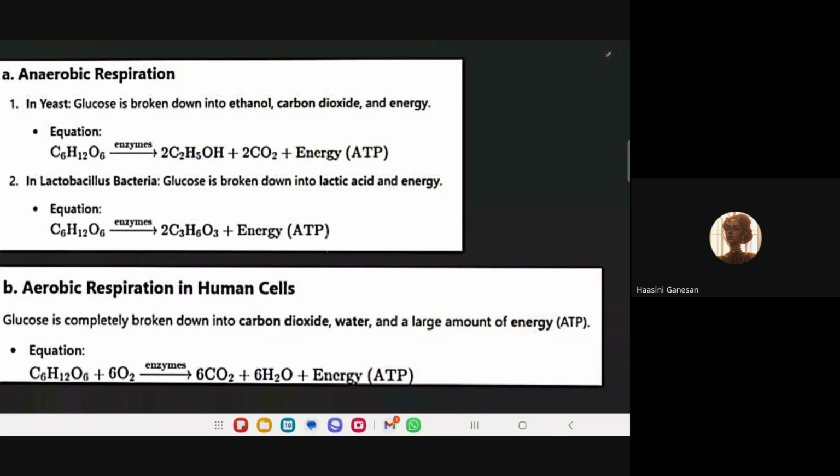But in our human cells, glucose is completely broken down into carbon dioxide, water, and a large amount of energy. This energy is more than that of anaerobic respiration, and the equation is C6H12O6 plus 6O2, in the presence of enzyme, gives 6CO2 plus 6H2O and energy, which is ATP. Very good.